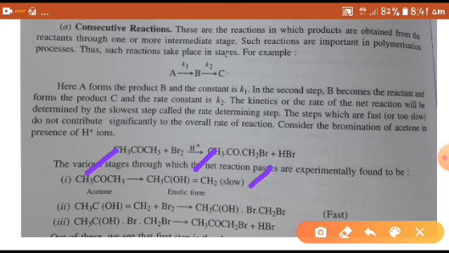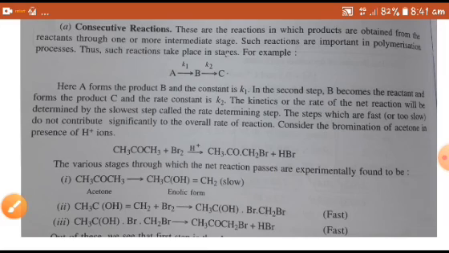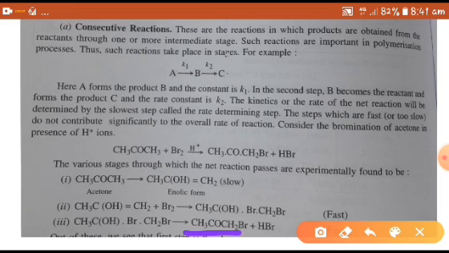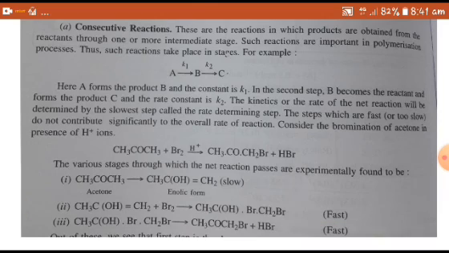Acetone participates in keto-enol tautomerism, and this enolic form reacts with bromine and forms an addition product. Then this addition product gives rise to the substitution product, substitution of bromine on acetone.